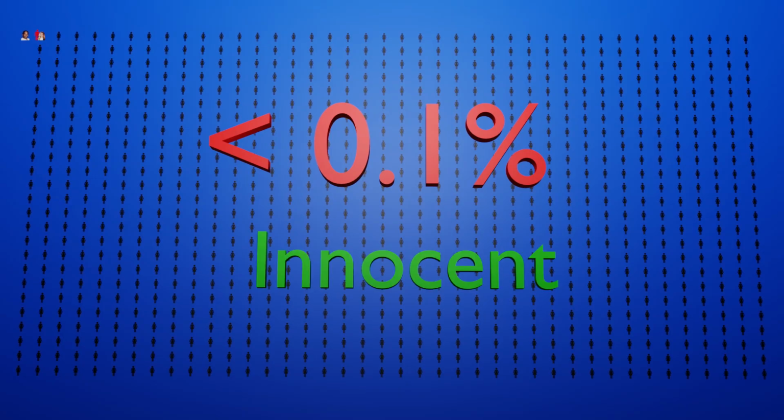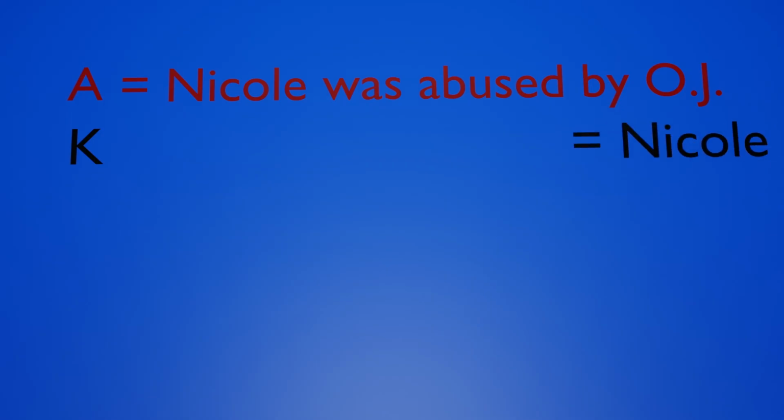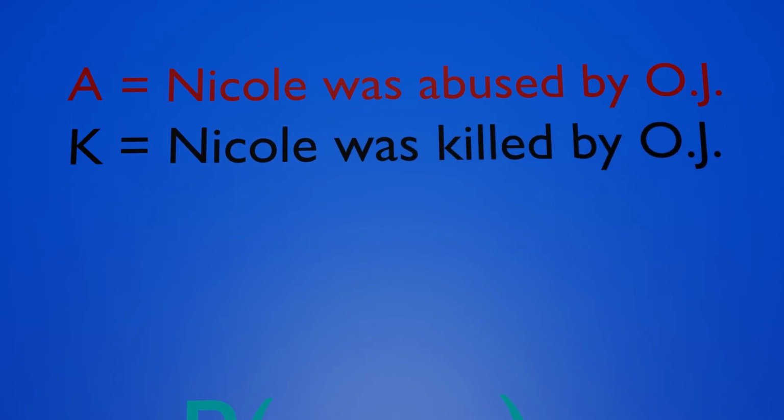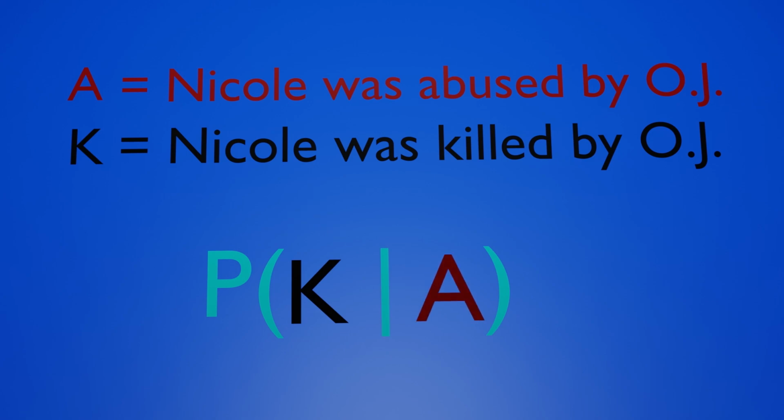appear innocent. Let's define A as the probability that Nicole was abused by O.J., and K as the probability that Nicole was killed by O.J. Dershowitz focused on the probability of murder given abuse. In other words, if a woman is abused by her partner, how likely is it that the partner eventually kills her? That probability is indeed very small.